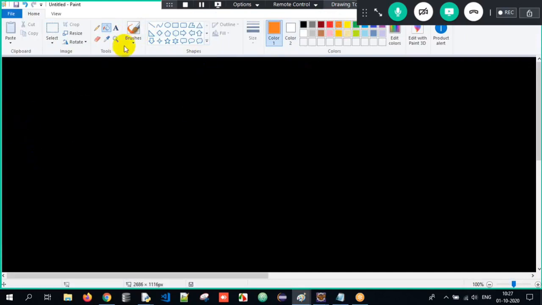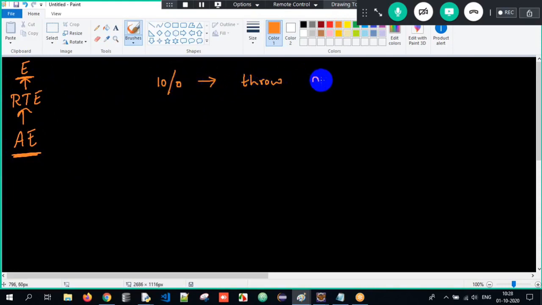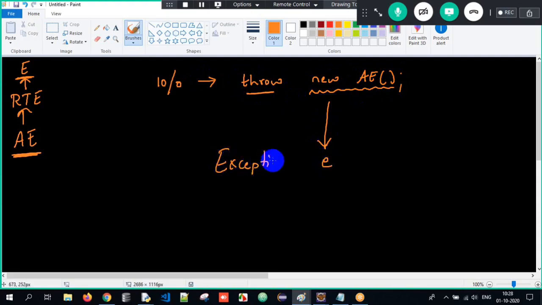See, arithmetic exception is a class that is inheriting the runtime exception class, and that is in turn inheriting the exception class. So arithmetic exception is directly or indirectly a subclass of exception. Now when I write 10 divided by 0, internally the object of arithmetic exception is thrown. That can be stored into a reference e of type superclass, that is exception.